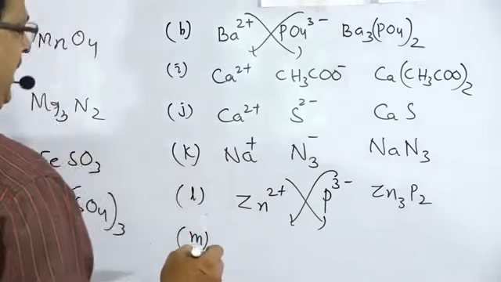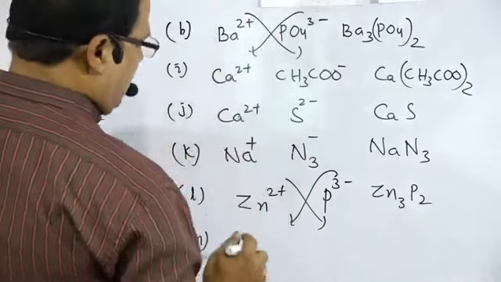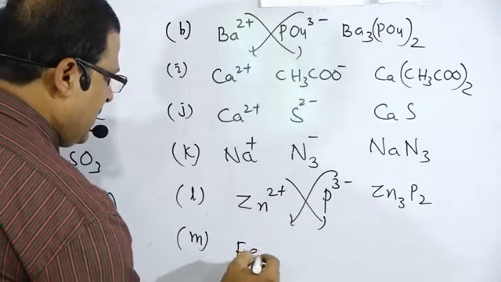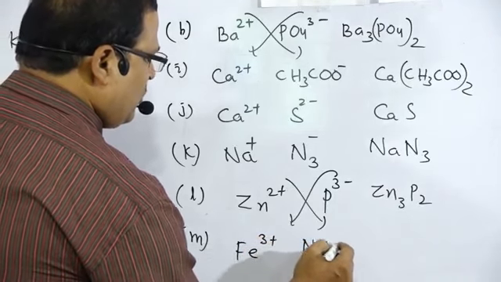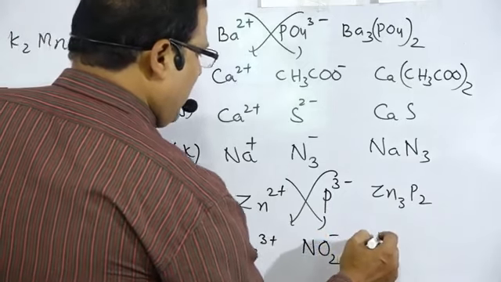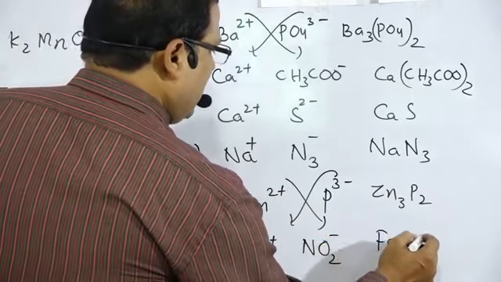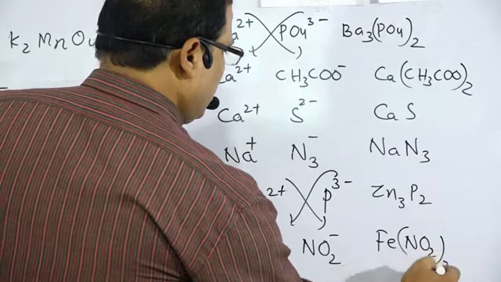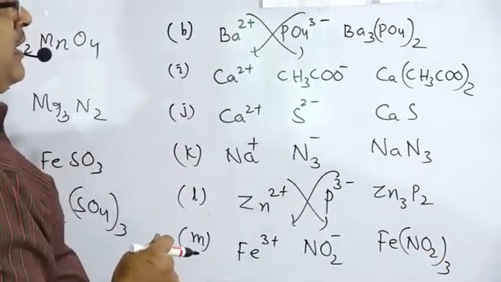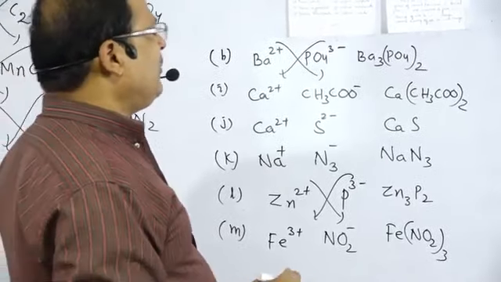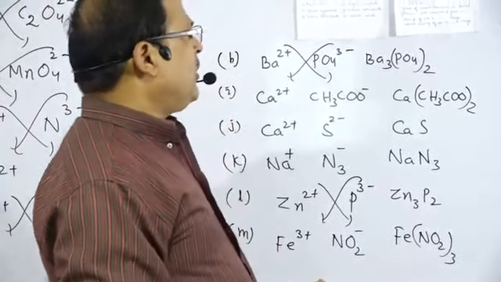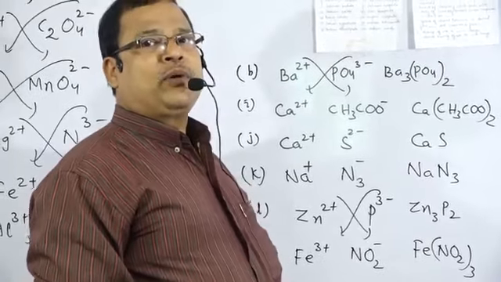Ferric nitrite, ferric Fe3 plus, nitrite NO2 minus. Formula will be Fe(NO2)3, that is ferric nitrite. Cupric sulfate, and commonly we write copper sulfate.